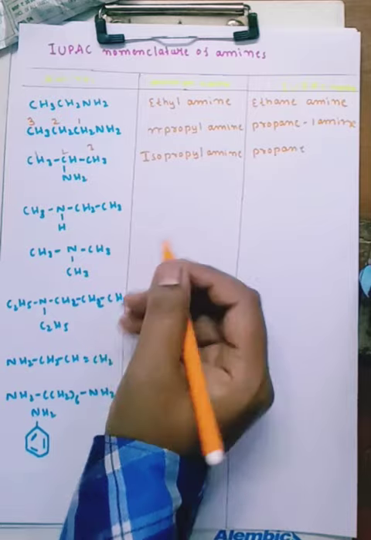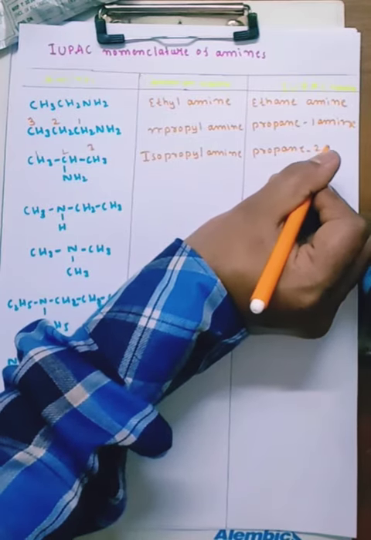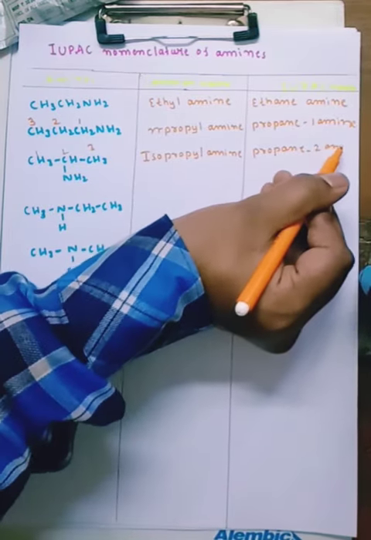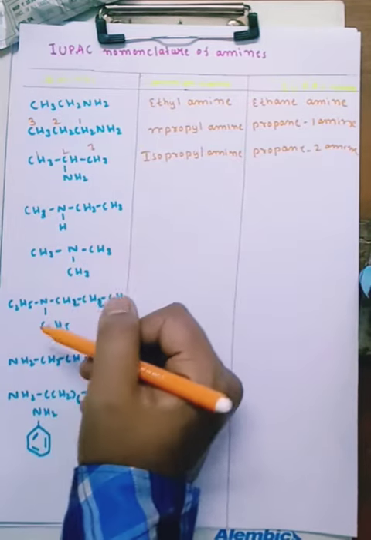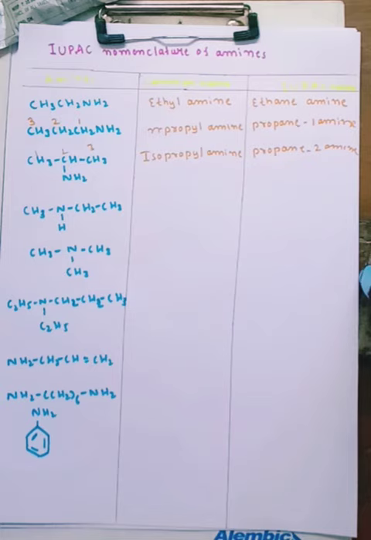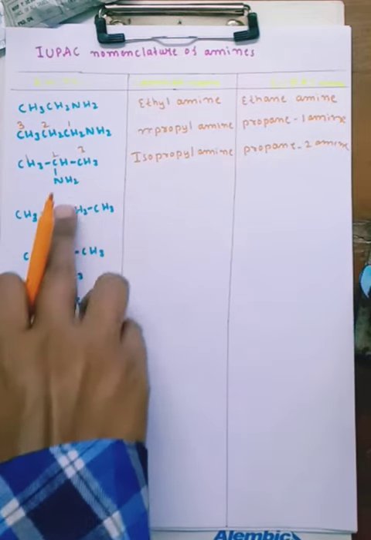Okay, 2 amine. Propane-2-amine. Second amine means the amine group is at the second position. So propane-2-amine.